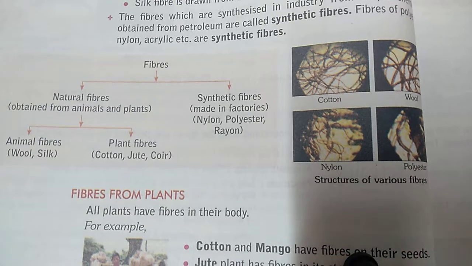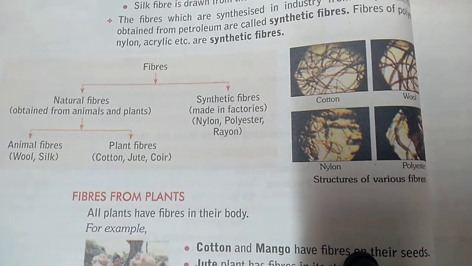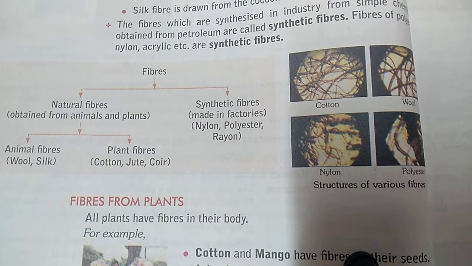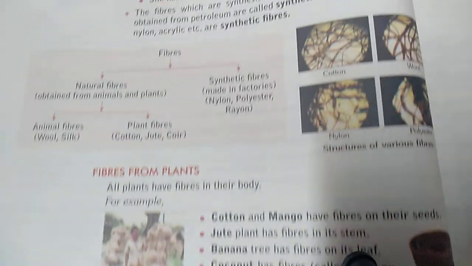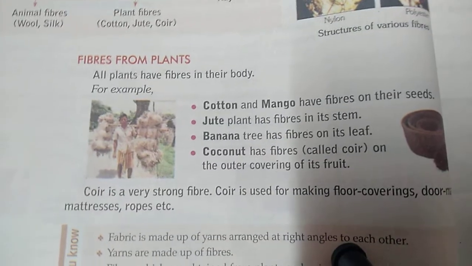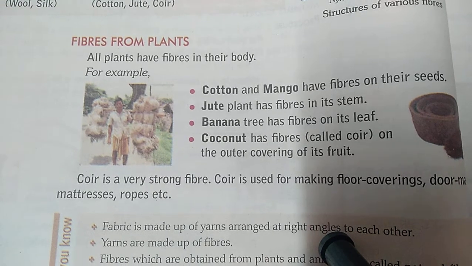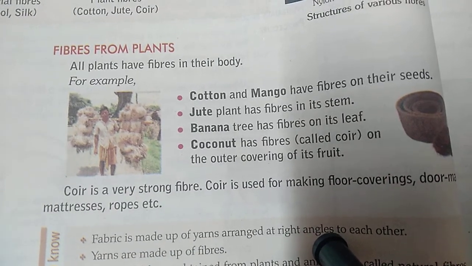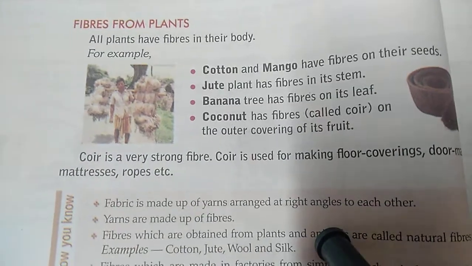After that, nowadays we are using many fibers that are made in factories with the help of chemicals. These are called synthetic fibers. For example, nylon, polyester, rayon, etc. Like you can see in the picture, different types of plant fibers we are using. Some I had already mentioned. Banana tree also has fiber on its leaf that can be used in different ways.